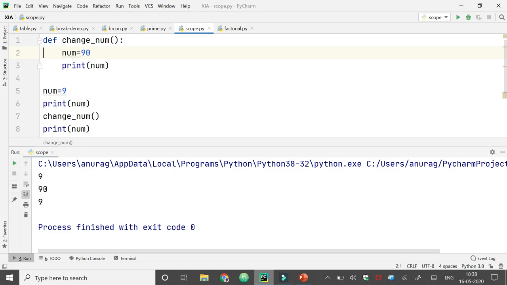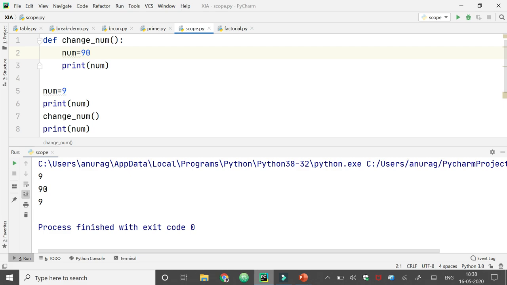So I hope it's clear to you, because global variables are those variables which are outside all the scopes, and local variables are those variables which are defined within some function and are accessible only within this function scope. But the global variable is accessible throughout the whole program.